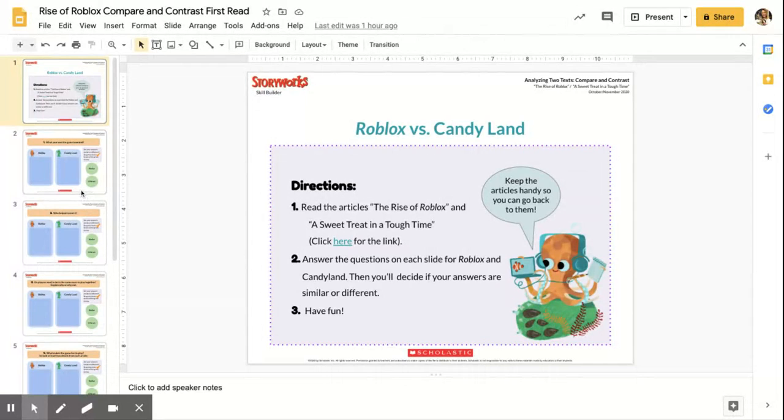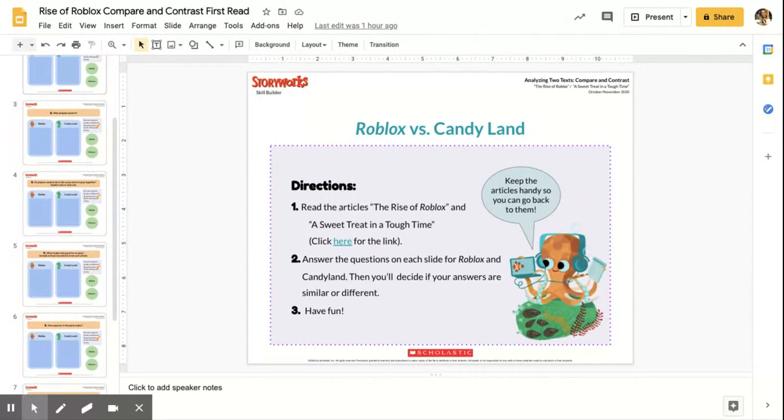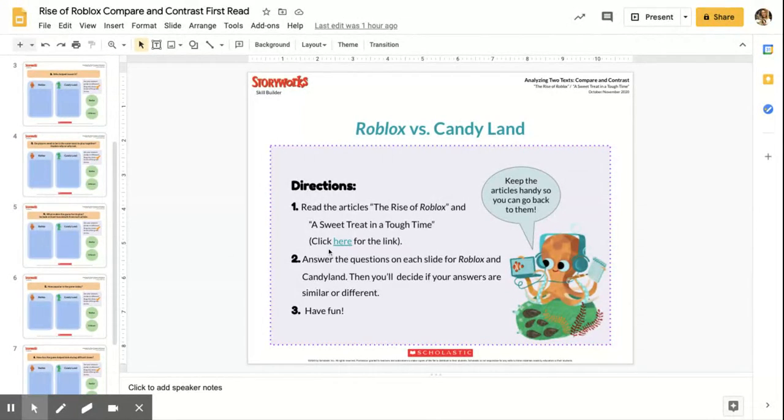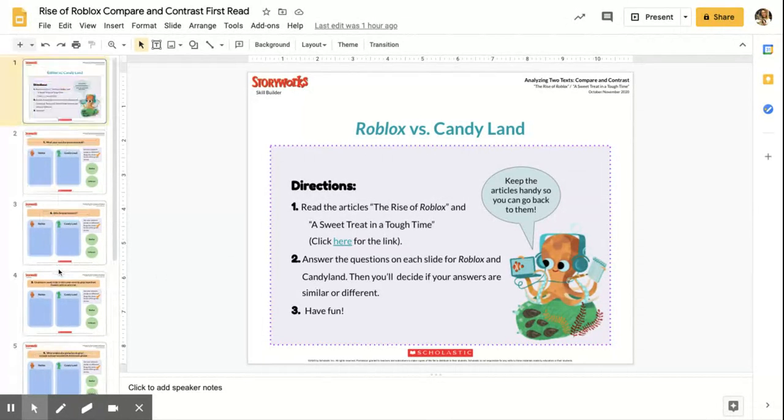So what we're going to be doing just for today is we're getting a feel for the article. The other game is going to be about Candyland. We're going to get a feel for how Roblox and Candyland are similar and how they are different. And that's going to set us up for the rest of the week to answer critical thinking questions and then to do our open response at the end of the week.